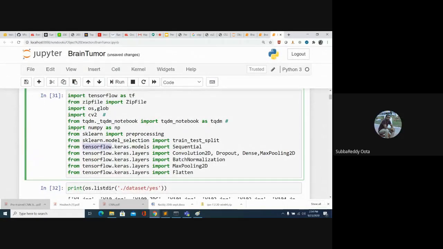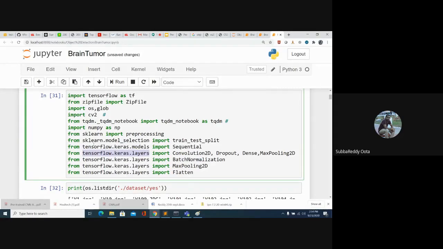Yes, sir. So if you are using TensorFlow 2.0 or above, then you have to import the statements like this: from tensorflow.keras.layers. This is the way you have to import these statements if you are using the TensorFlow 2.0 plus version.